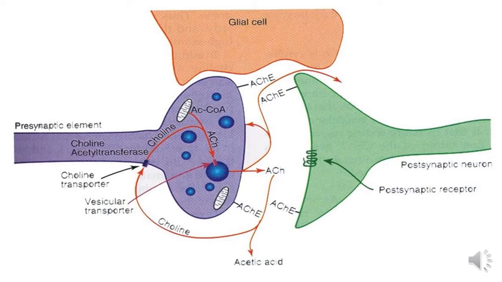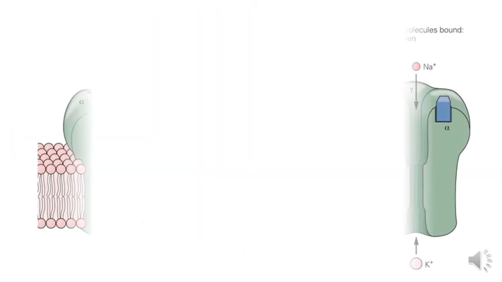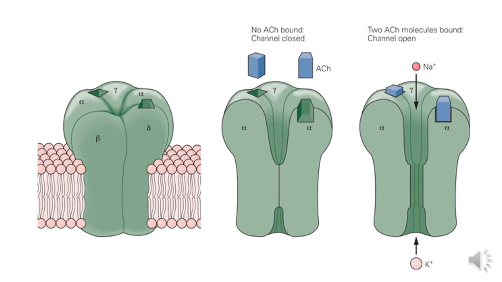This is the postsynaptic membrane. This is the acetylcholine receptor, nicotinic receptor. This is the ionotropic receptor. It contains 2 alpha, beta, gamma and either epsilon or delta. When the acetylcholine binds with the receptor alpha subunit, there is the conformational change and there is the entry of the sodium within the cell.